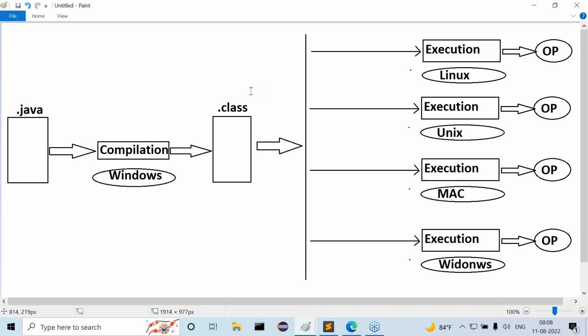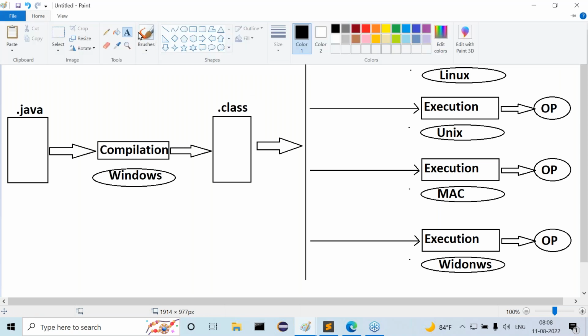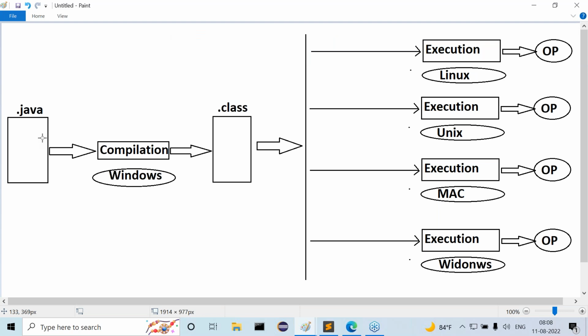Now I'm going to talk about some internal concepts. Try to observe these internal concepts, guys. Everybody understands these internals? First of all, tell me, on which operating system did we compile our Java program? Windows operating system. Inside this, automatically we get a .class file. Am I right or not? Automatically we get .class files. What is the nature of the .class file?